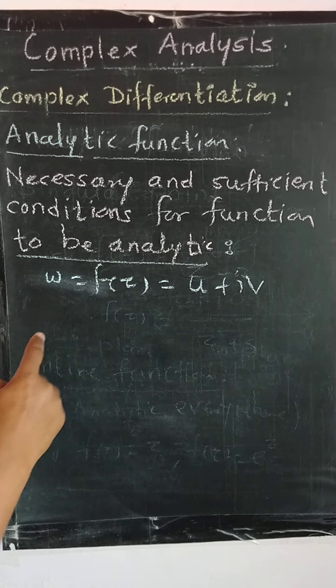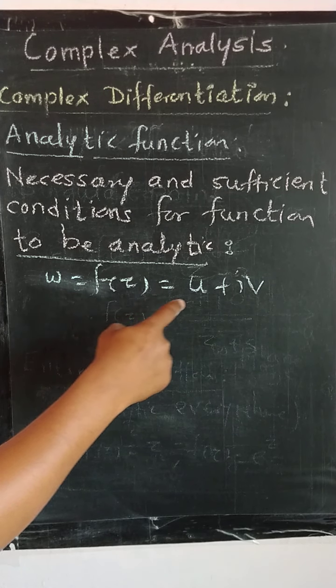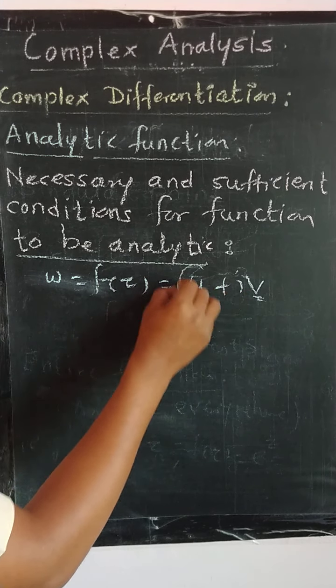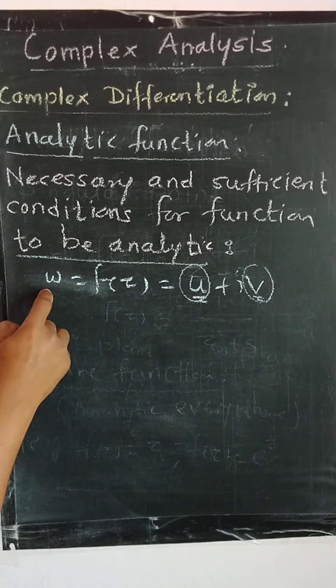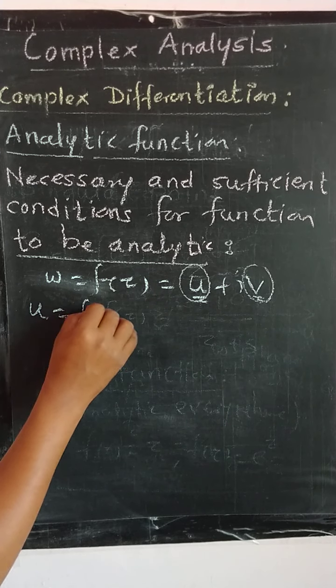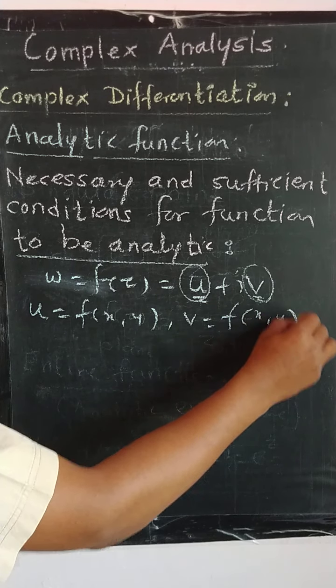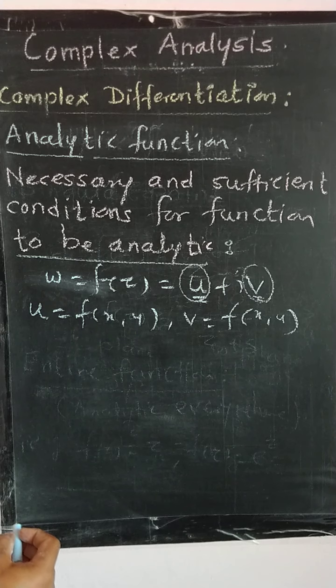So if we have this function f of z of the form u plus iv, and u and v are the real and imaginary parts of this function w, which are also functions of x and y, that is, u is a function of x and y and v is also a function of x and y,